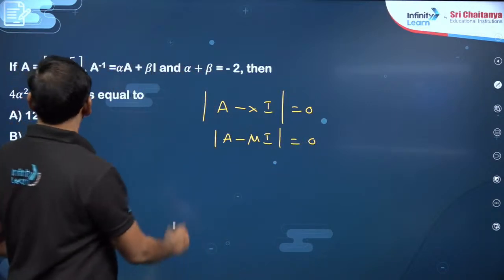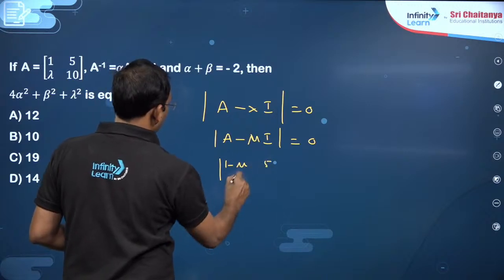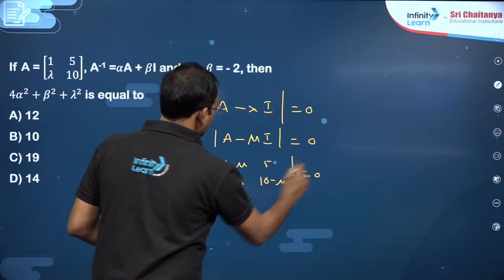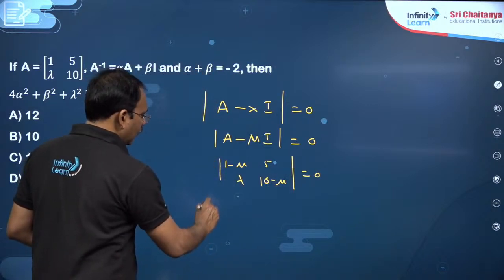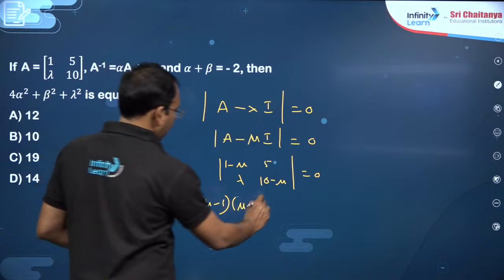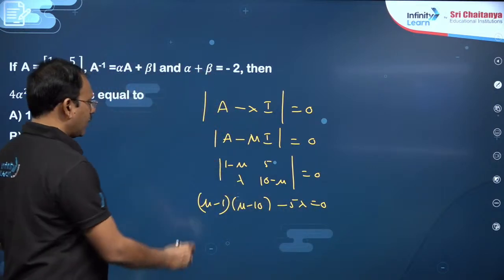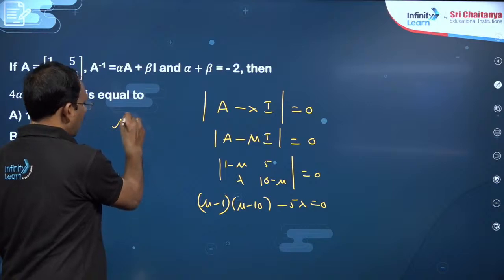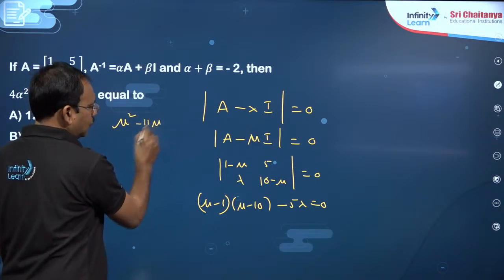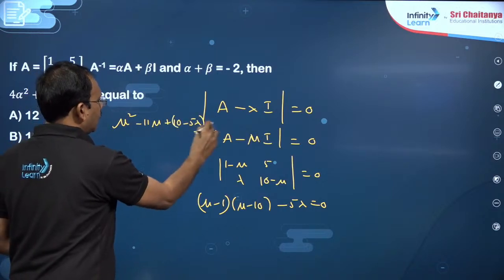Okay. Now suppose this becomes det of here 1 minus mu, here 5, here lambda, this is 10 minus mu, is equal to 0. You just multiply mu minus 1 into mu minus 10 minus 5 lambda equal to 0, which gives, my dear friends, mu square minus 11 mu plus 10 minus 5 lambda equal to 0.